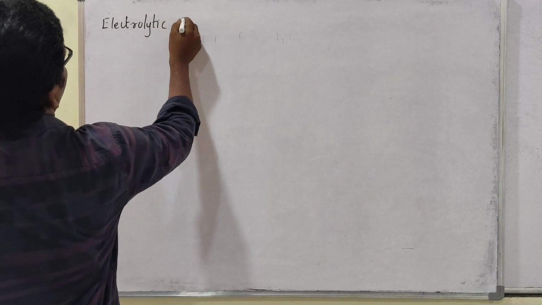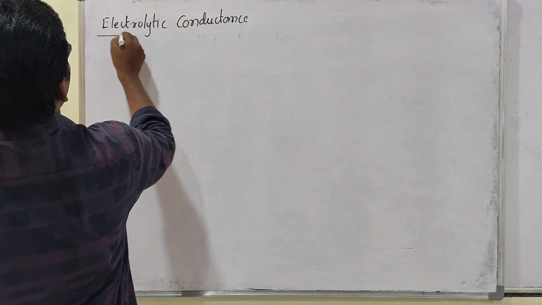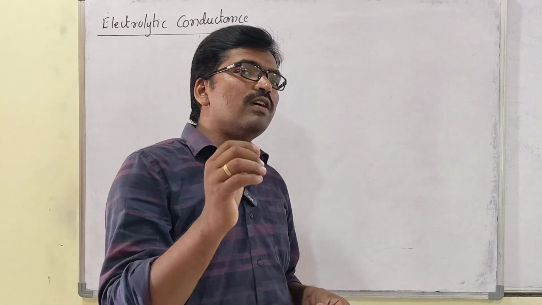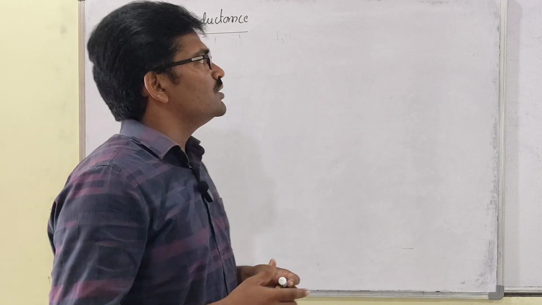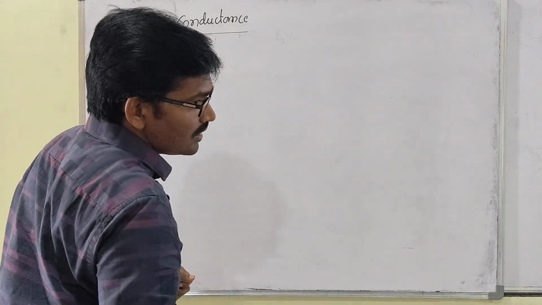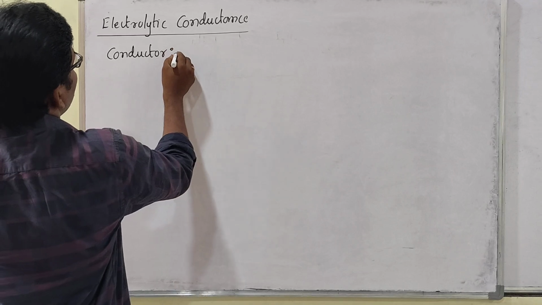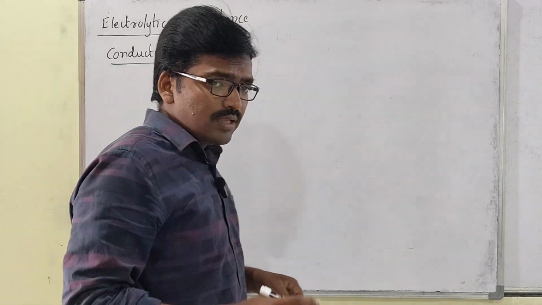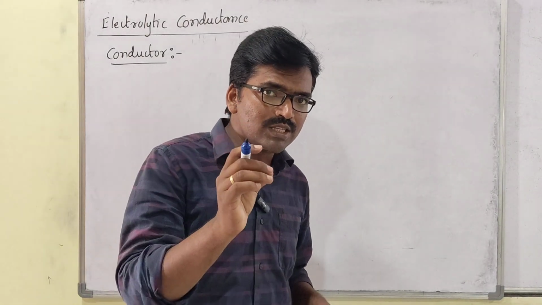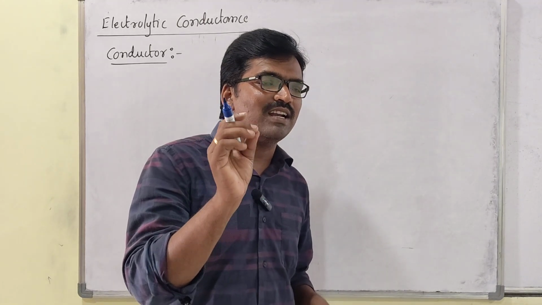Electrolytic conductance. Students, before going to discuss electrolytic conductance, first of all, what is a conductor? That we have to discuss. It is not a bus conductor or anything like that. A conductor in electrochemistry means a substance which allows electricity to pass through it. A substance which allows electricity through it is called a conductor.